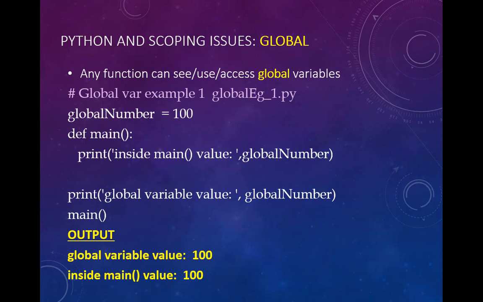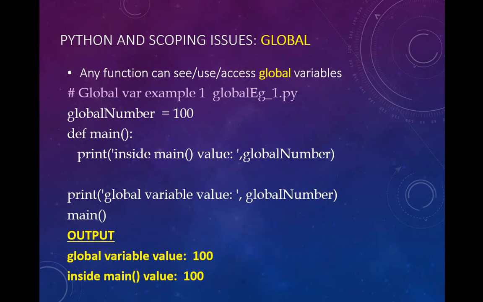We're going to examine this in a little bit more detail using structured coding with Python. Our first example will declare a global variable named global number, set its value to 100, and then we have a main function that prints global number. Before we get to main, we print the global number as well. I'm going to leave the PowerPoint notes now and we'll take a look at this code.